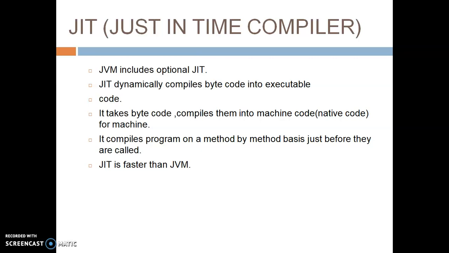So JIT dynamically compiles bytecode into executable code. It takes bytecode and compiles it into machine code. It compiles the program on a method basis just before the methods are called. JIT is faster than interpreting. Basically, JIT is a program which works on bytecode present inside the JVM, and JVM is part of JRE.